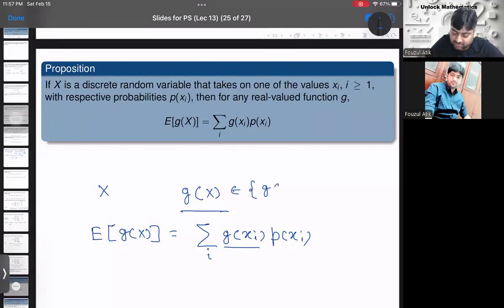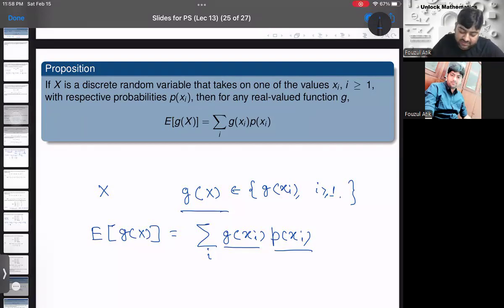It will take the values g of xi, right? Where the xi's are the values of the random variable X: x1, x2, ..., xn. So g of xi into their probability will be as it is, the same p of xi.